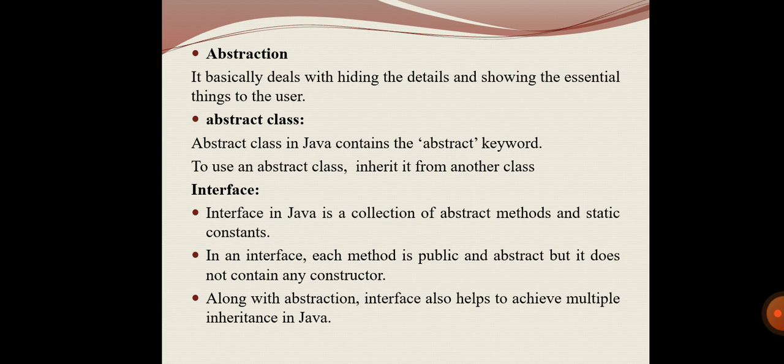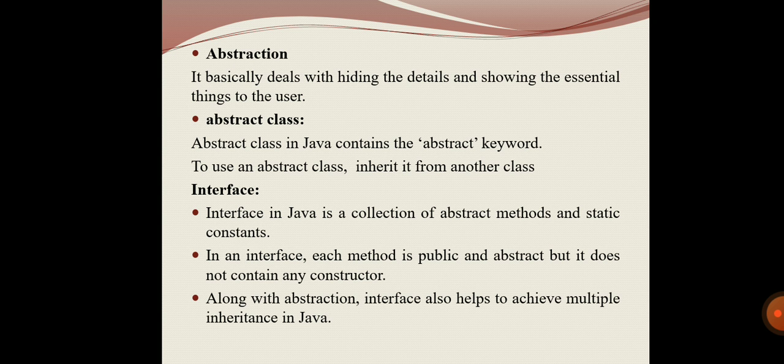The next one is the abstraction. So abstraction totally deals with the idea rather than the event. So it deals with totally hiding the details. Only the things that are essential to the user are viewed. That is what is known as abstraction.